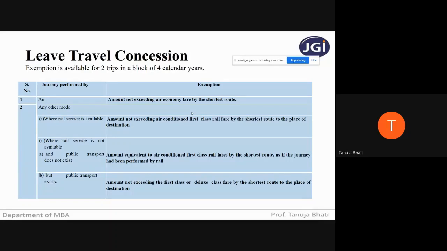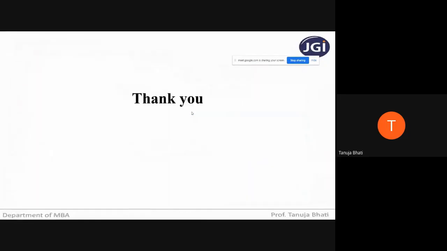Okay, so we have completed leave travel concession. So thank you, students. We have seen the provisions for death cum retirement benefits. In the succeeding class, we'll be seeing sums on gratuity, pension, and provident fund.